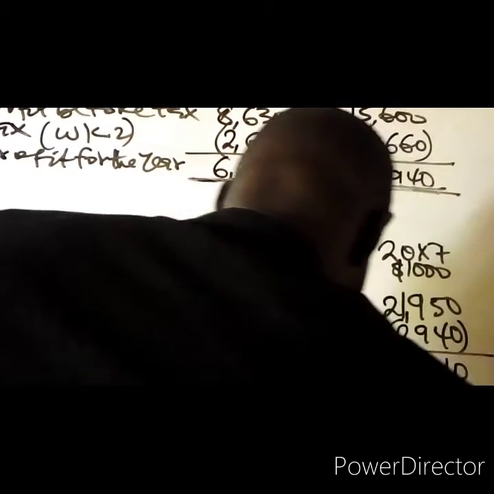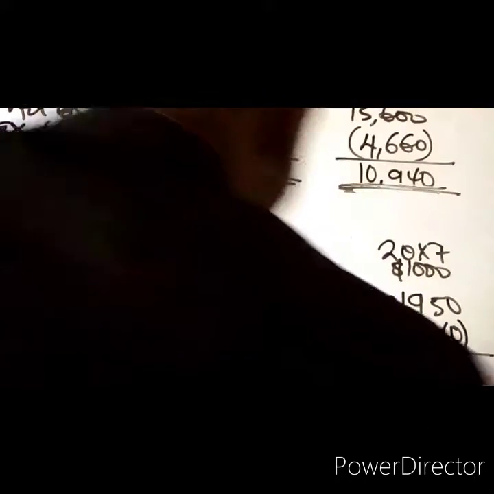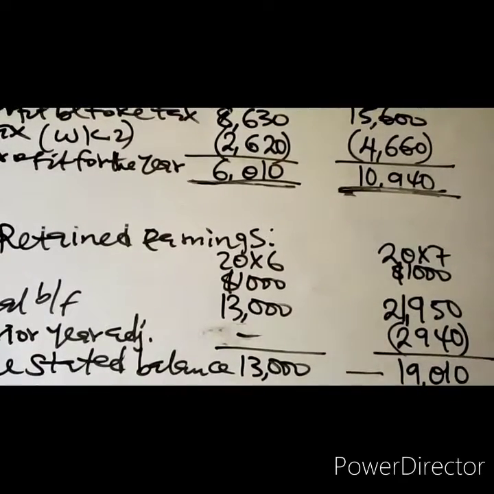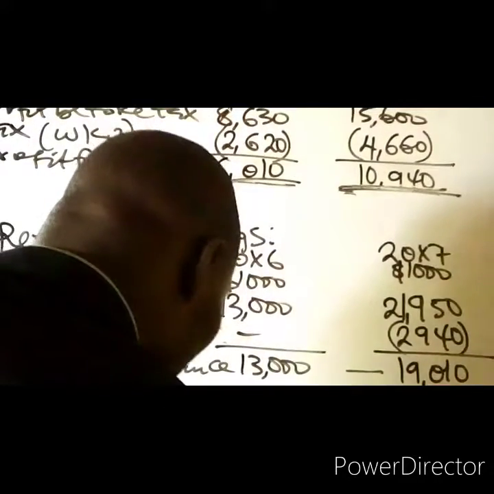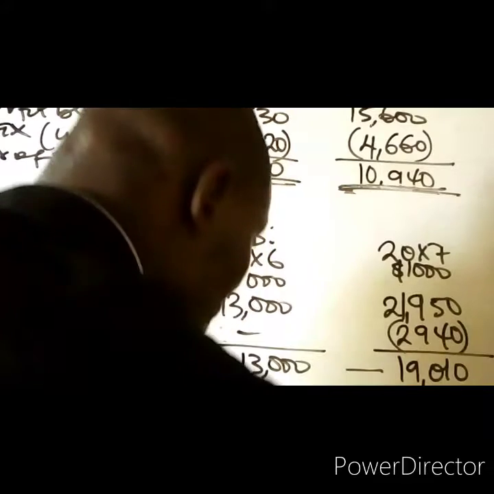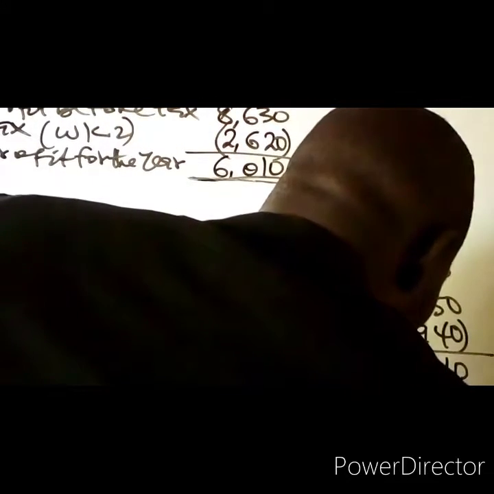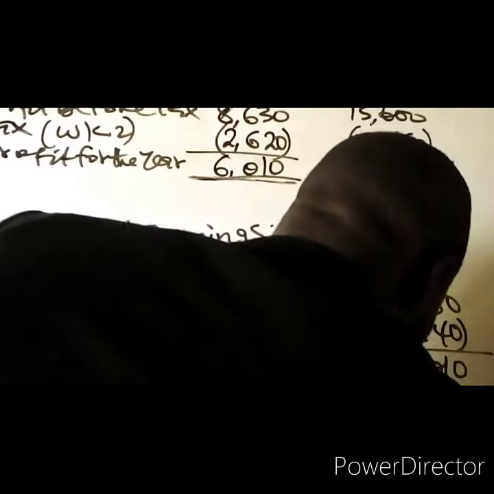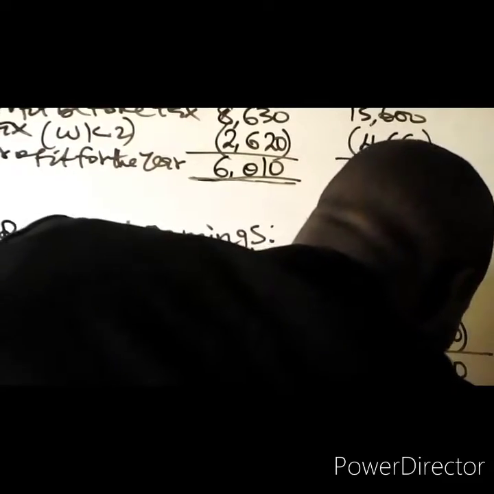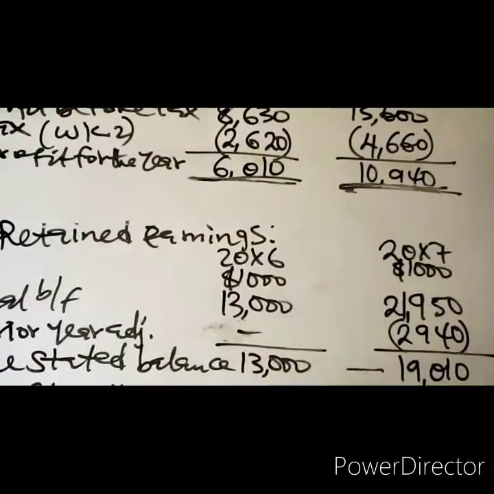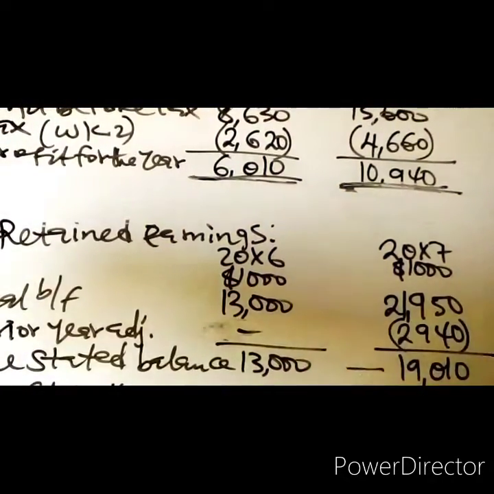There is no dividend declared or paid. So if you sum up this now, you have 19,010,000, and this one will be 29,950,000. That is the solution to example 4.